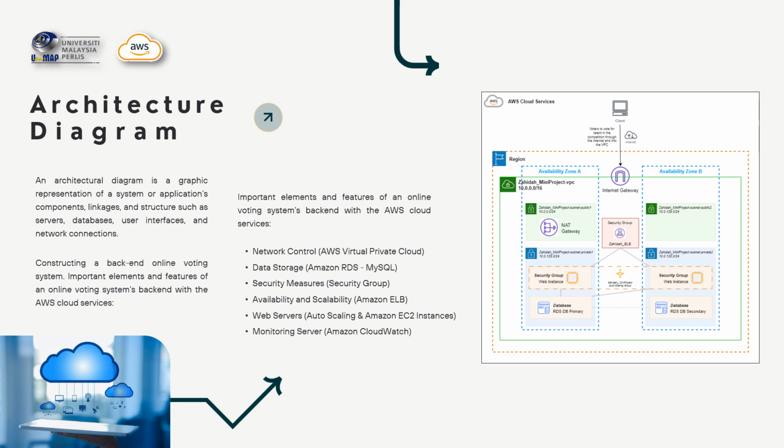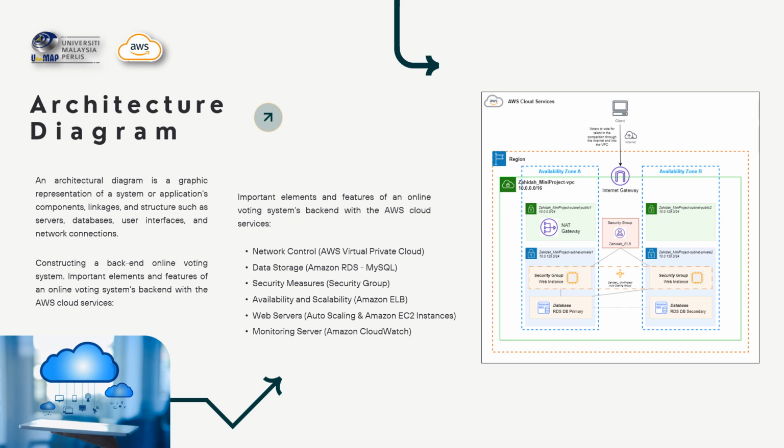As we know, an architecture diagram is a graphical representation of a system or application, showing its components, linkages, and structures such as servers, databases, user interfaces, and network connections. Constructing a back-end voting system is a very important element of an online voting system with AWS cloud services. I have six AWS services that I use in the project.